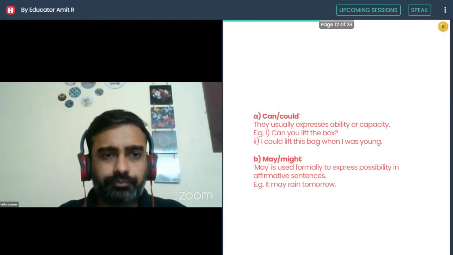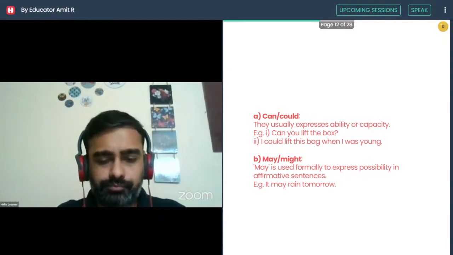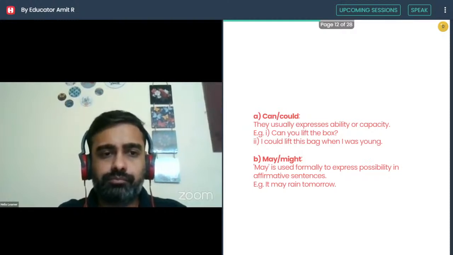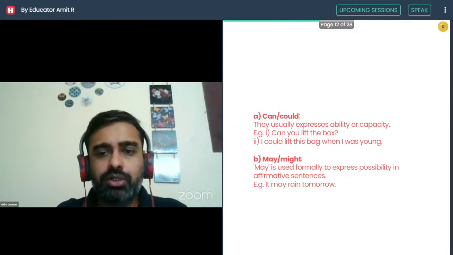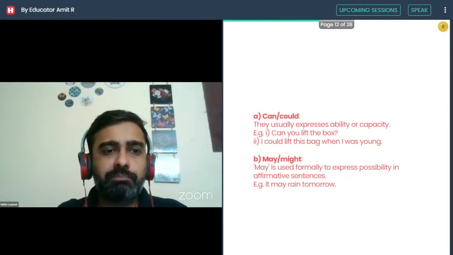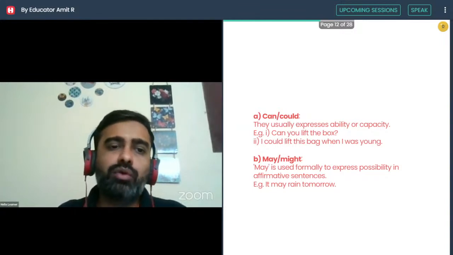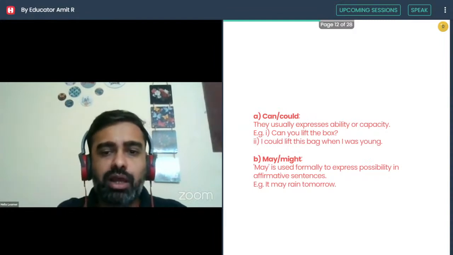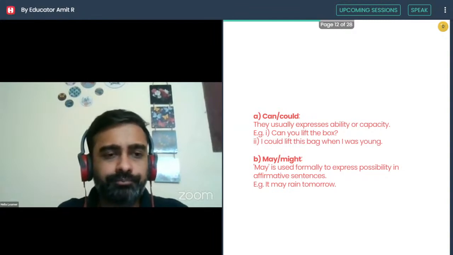Modal verbs can and could usually express ability or capacity. Example, can you lift the box? I could lift this bag when I was young. Past ability है वो. Not just ability, just make a note, that is a past ability. Past ability meaning past में आप कुछ कर पाते थे. So I could lift this bag when I was young. I am unable to do it, or I cannot do it now. I used to do it when I was young. Go ahead, read the next one.